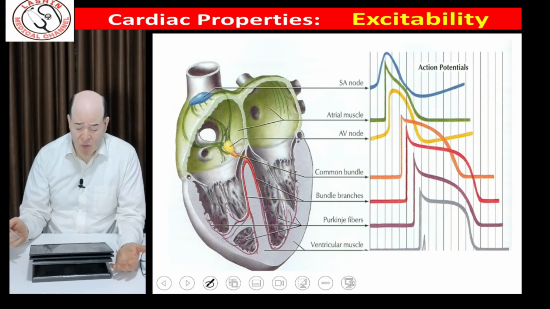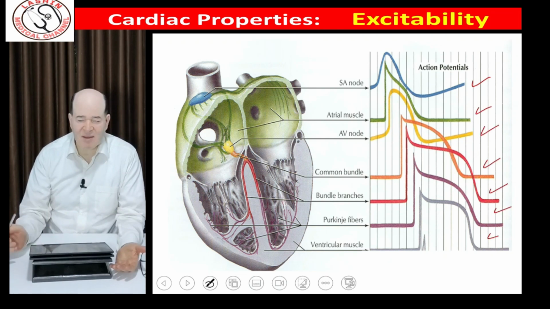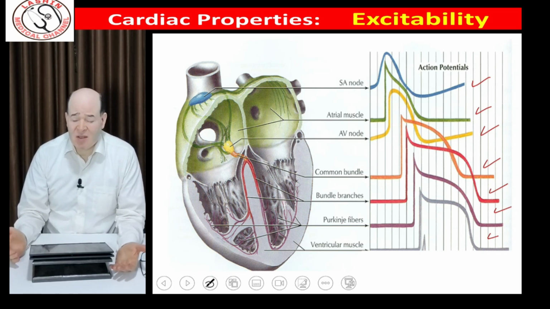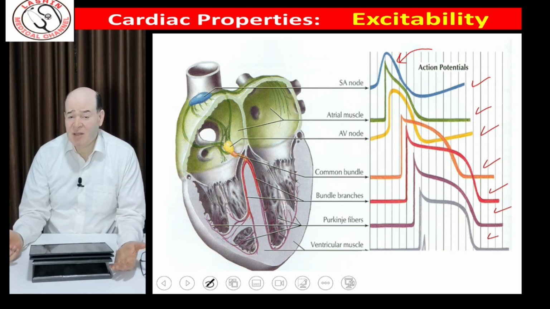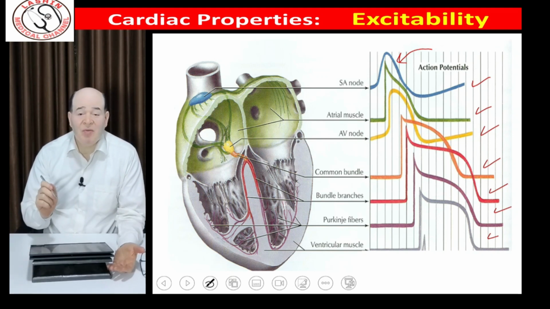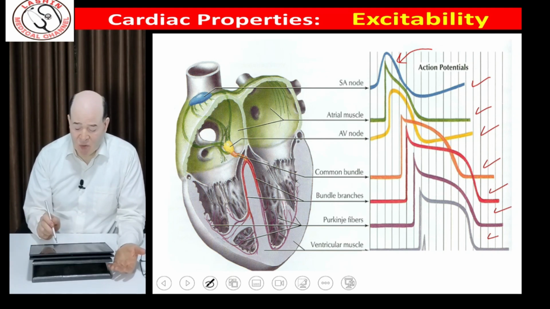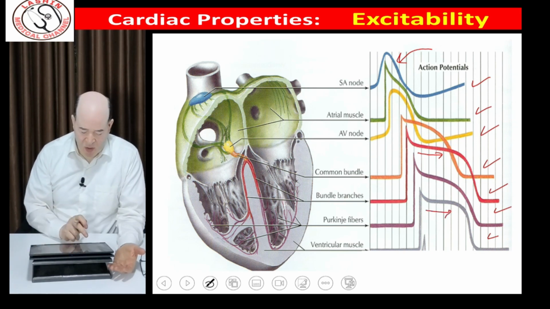Look at this picture. You will find many shapes of action potential depending on the site of record of the action potential. So there is no constant shape for the action potential. It depends on the size, on the nature, on the electrical channels that are present. Here in the nodal tissue, you will find action potential that consists of a rapid depolarization and rapid repolarization. In the atrial muscle, you will find a plateau. When you study the action potential in the conducting system, you will note that the plateau period is prolonged. Also the same in the contractile fiber.